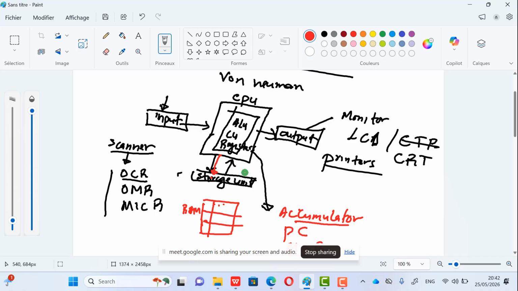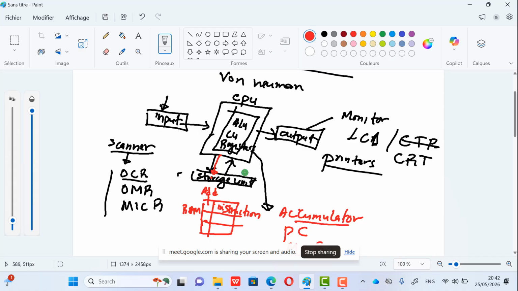So this is where you have your instruction. Let me say data, and here this is where you have what? Your address. Good. So it means that if I want to fetch this instruction, I need the address of the location where the instruction is stored, and the address of that instruction you want to fetch at a particular moment is stored in the memory address register. So this is what I'm saying.